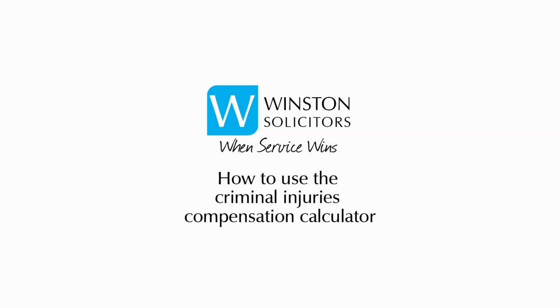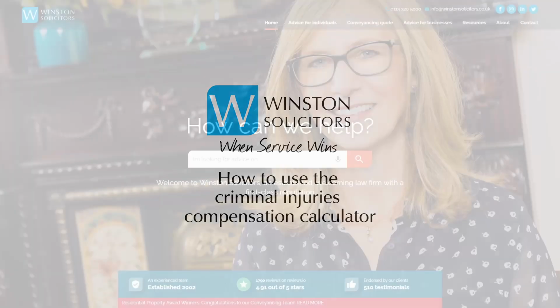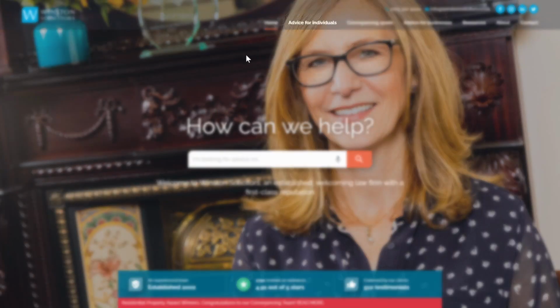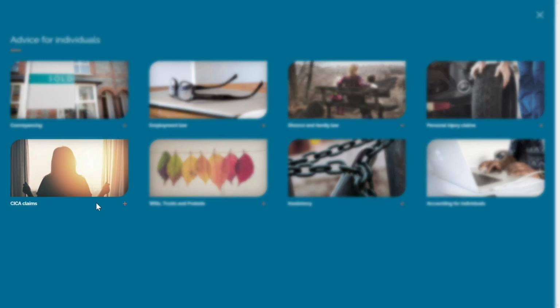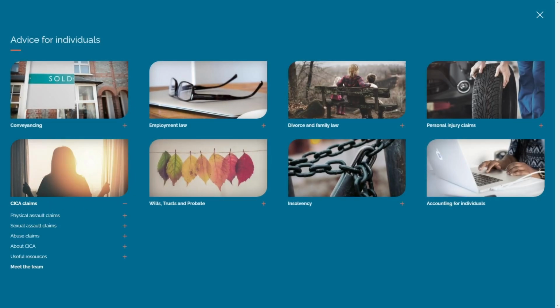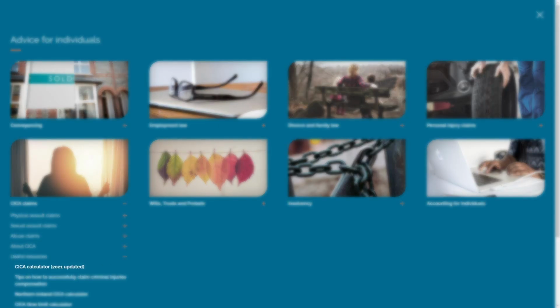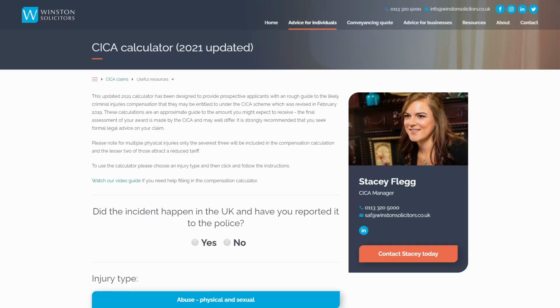At Winston Solicitors, we understand how difficult it can be deciding to make a criminal injury claim. Having been established since 2002, we are experienced in helping people achieve the maximum compensation following a criminal injury. By using our criminal injury compensation calculator, you can work out the amount of compensation you may be entitled to.